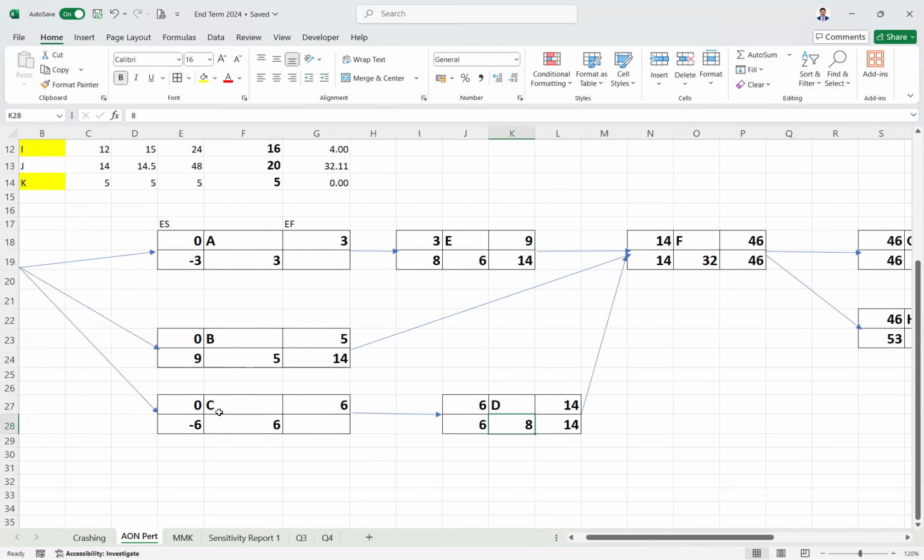Then for C, D is a successor. D is finishing at 6, so this will take 6. For A, E is a successor. So this is finishing at 8, so this will also take 8.